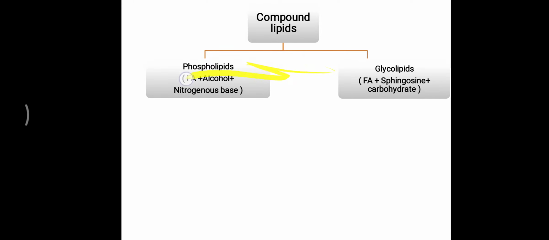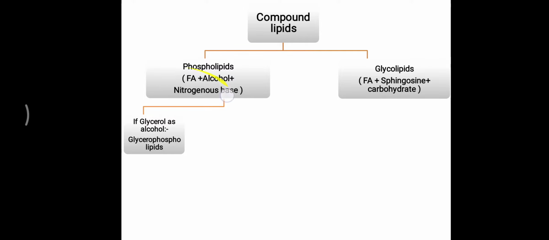If it contains phosphate, it is called a phospholipid, and if it does not contain a phosphate group, then it is called a glycolipid. So that is another group of compound lipids, the glycolipid. Here, a carbohydrate moiety is present over the lipid molecule. The phospholipid is again subdivided based on the different categories of molecules.